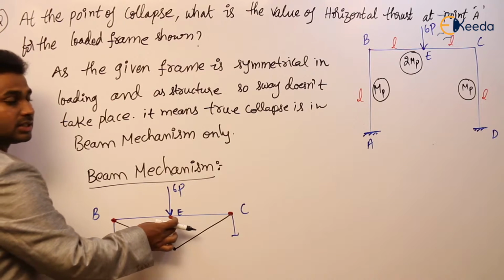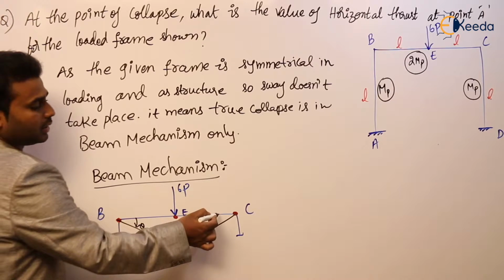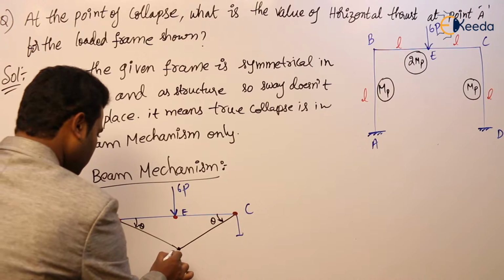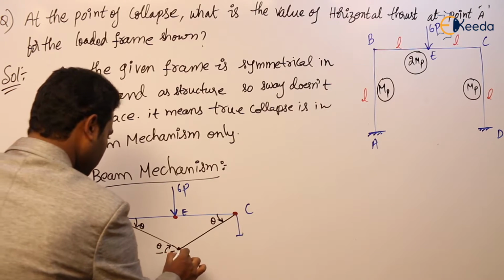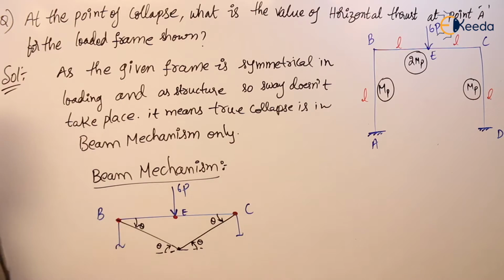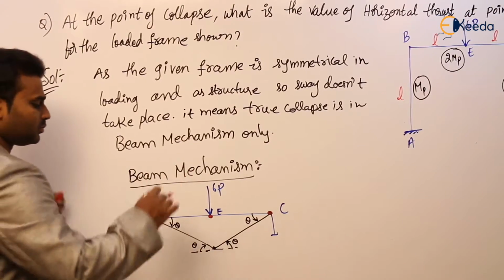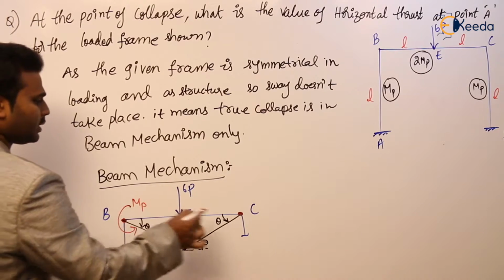As the third hinge is forming exactly at the center, because of symmetry, this angle is theta, and here also the angle will be the same, theta. Wherever the plastic hinge is formed, plastic moment MP develops in the direction opposite to that rotation.